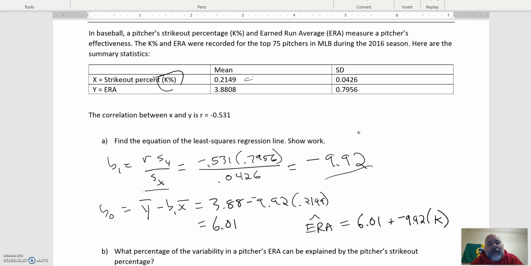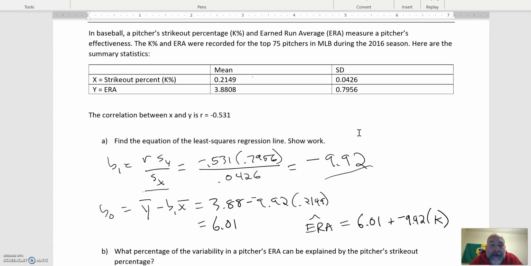So I'll interpret it. If you get something where clearly you adjusted it and you said the standard deviation was something other than 0.0426, like you said it was 4.26 because of this little difference here, then I'm going to cut you slack, because I thought the problem shouldn't say K percent. It should be as a decimal instead. Okay, let's move on.